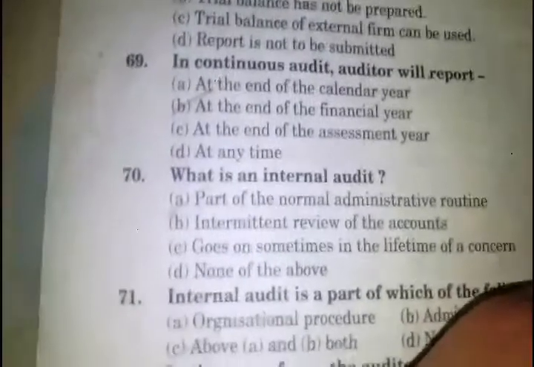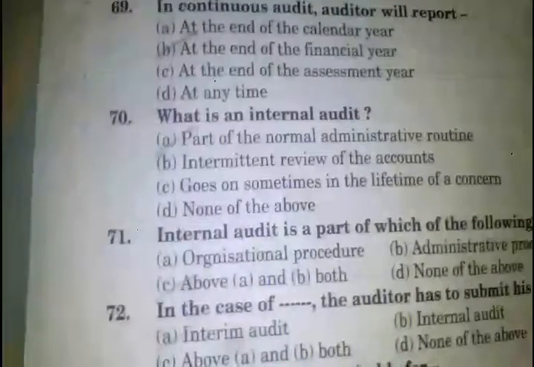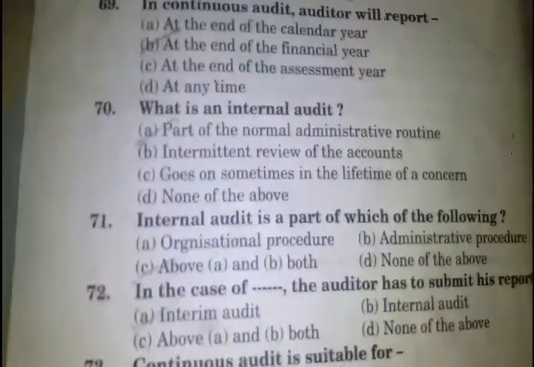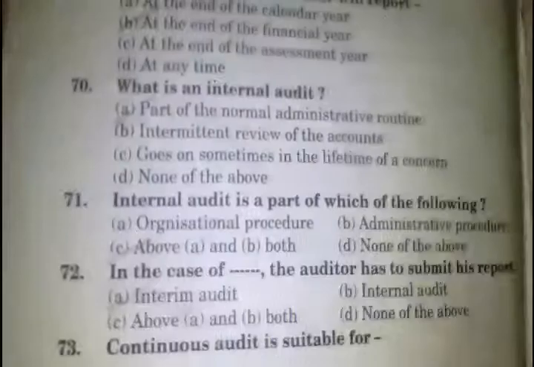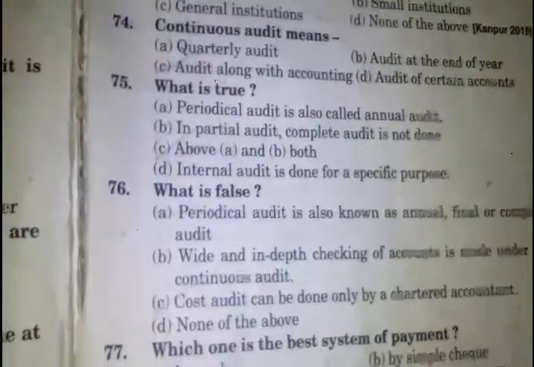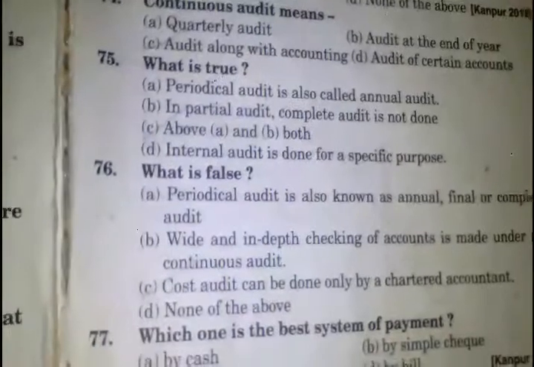What is an internal audit? Part of the normal administrative routine. Internal audit is a part of which of the following, above A and B: organizational procedure, administrative procedure. The auditor has to submit his reports. Interim audit. Continuous audit is suitable for big institutions. Continuous audit means audit along with accounting. What is true? Above A and B. Answer C. Periodical audit is also called annual audit.